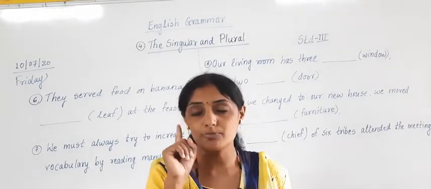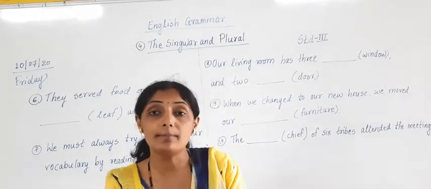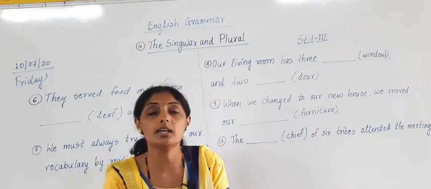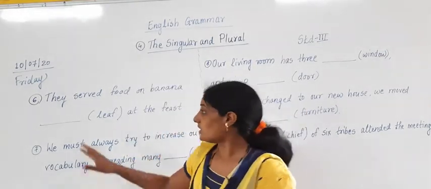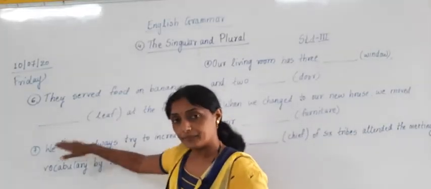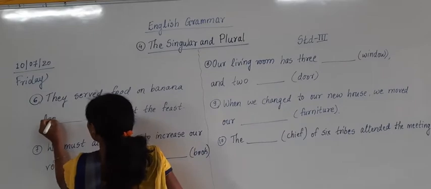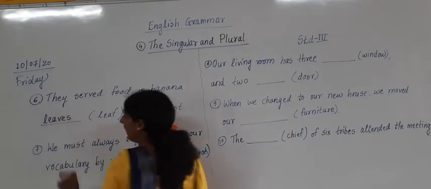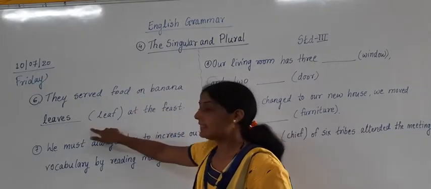Correct? Banana leaf. Now one leaf and many, what will be? Many leaves. One leaf, many leaves. So here the answer which we are going to write down is leaves. Have you understood? They served food on banana leaves.